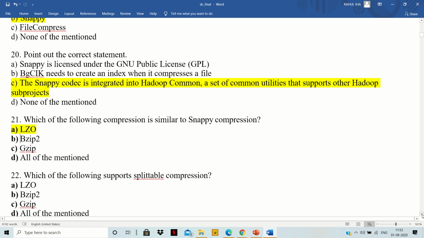So which Hadoop used to compress the file? Snappy performs fastest, whether it is compression or decompression. Okay.